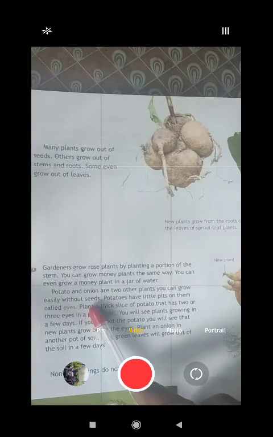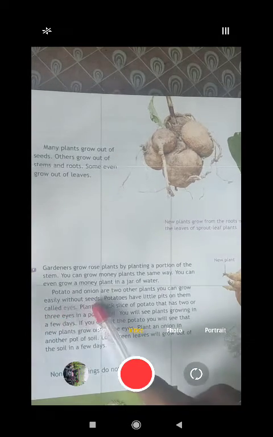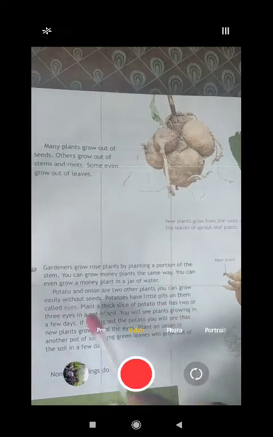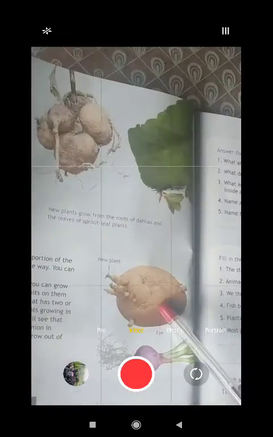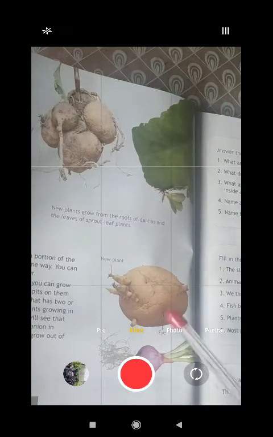Easily without seeds, means for making a new plant. You do not have to take any other thing, means without seed itself it can grow. Potatoes have little pits on them called eyes, like this is called eyes actually. So this will be on potatoes.